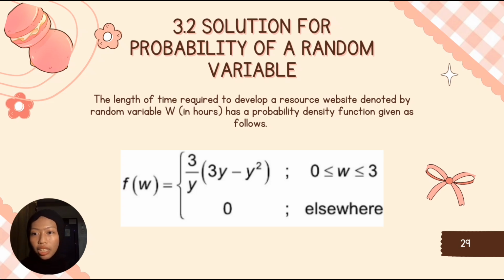A probability density function must satisfy two conditions. First, it must be non-negative for all values of y, and second, the total probability or the area under the curve must equal 1. Does this function satisfy this condition? Let's verify this step by step in the next slide.